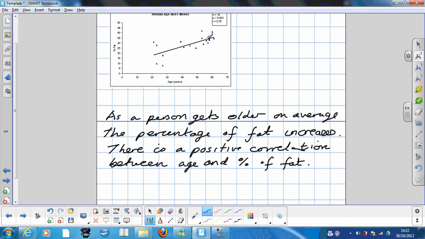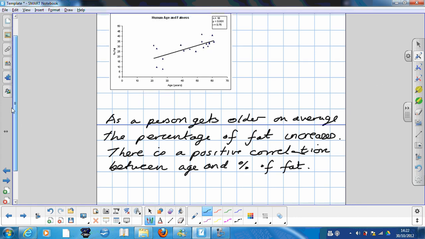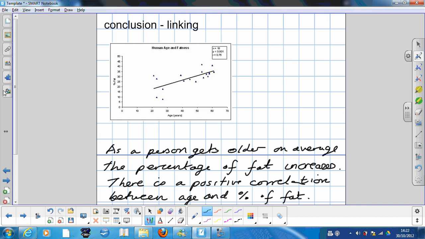Okay, that's it really. That's the final part of this course on data handling. And just to recap, we've looked at the type of questions that can arise, what our hypothesis is, how we go out and collect the data, how we organize and analyze the data, how we display and interpret the data, and finally this little bit here, we've looked at the conclusions we can draw from the data.